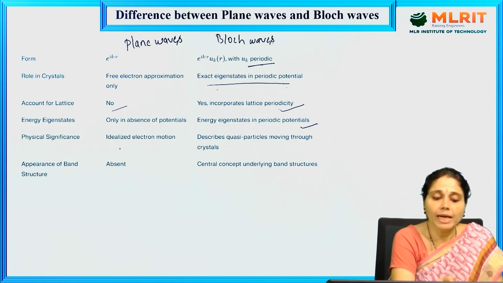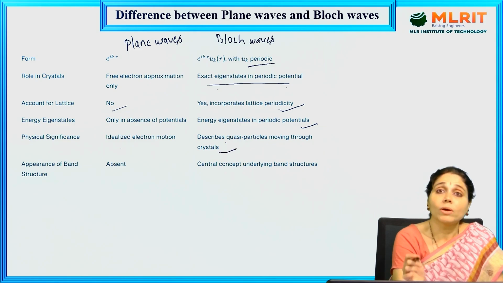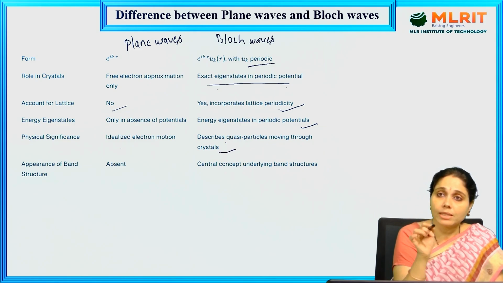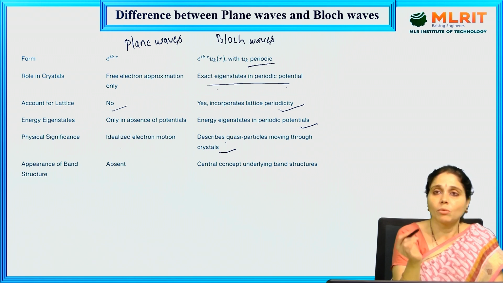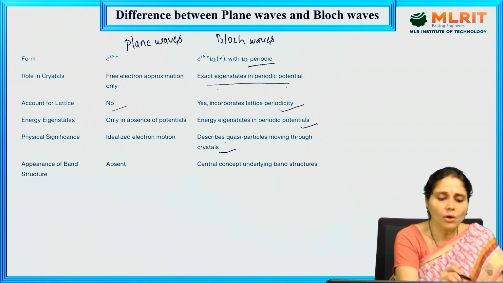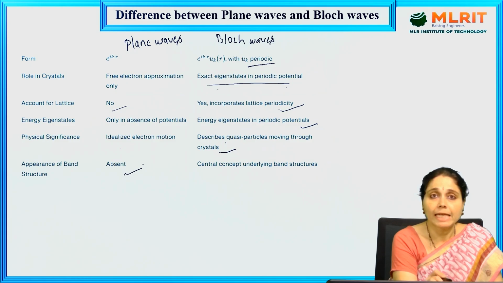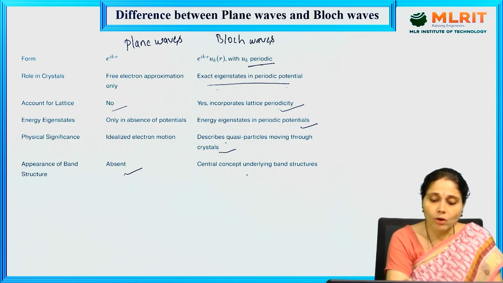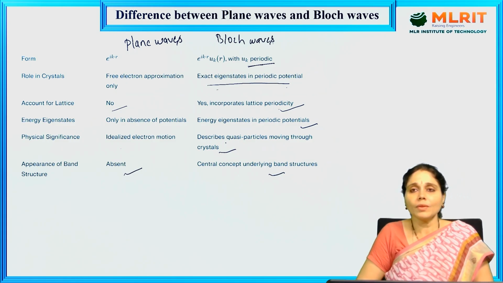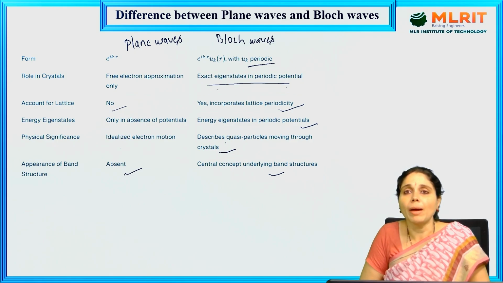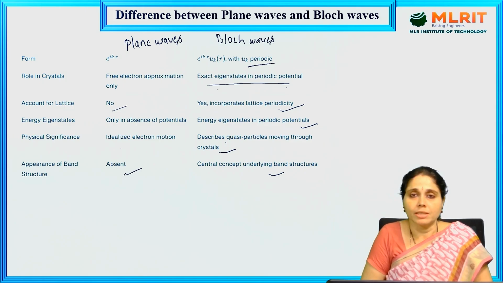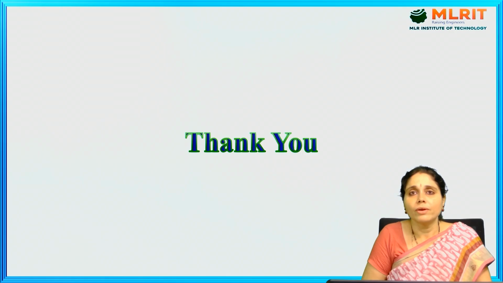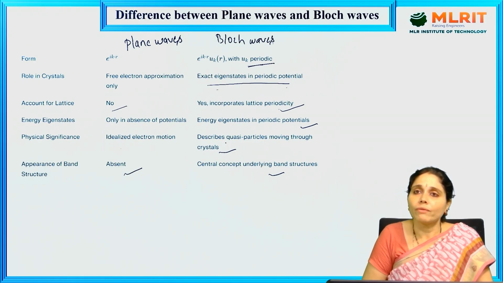Physical significance: idealized electron motion, describing quasi particles moving through the crystals. So whatever moving particles there are through the crystals, Bloch waves also describe that. Now, the appearance of band structure is absent in the case of plane waves, and is the central concept underlying band structures. This is the fundamental concept that underlies band structures; the band theory of solids comes from Bloch waves and these approximations.